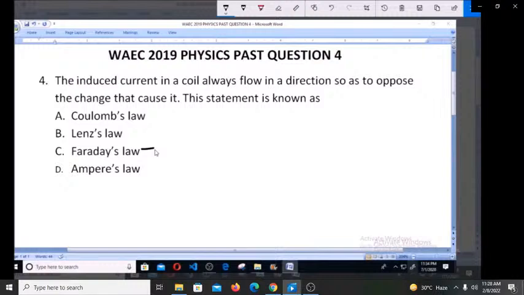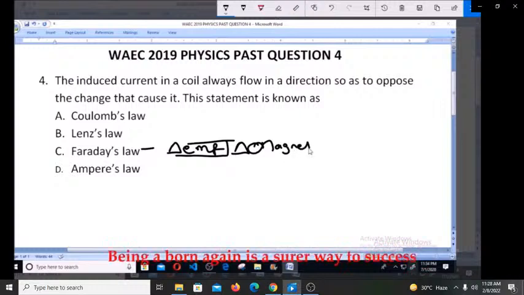Faraday's law states that whenever there is a change in magnetic lines of force, there is what we call EMF produced.